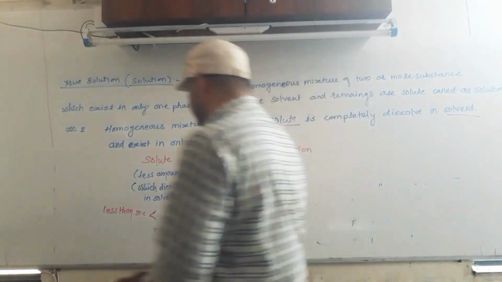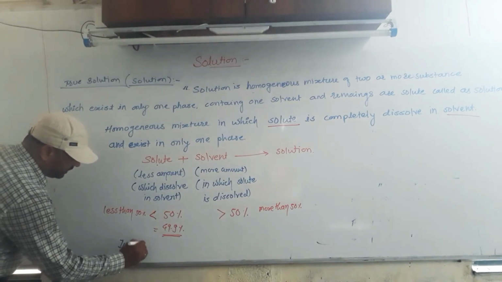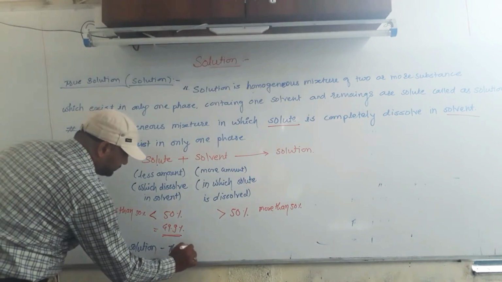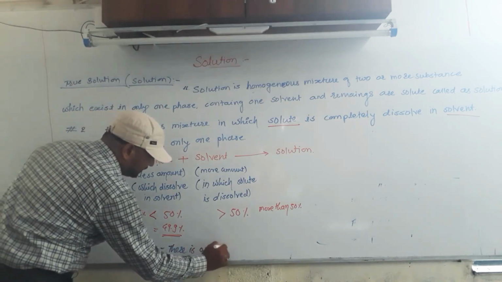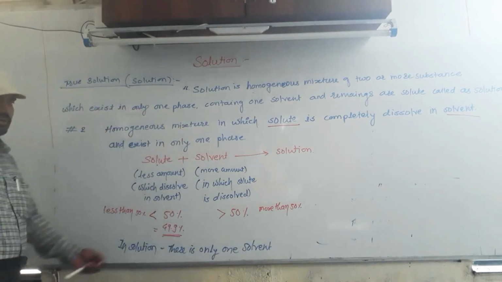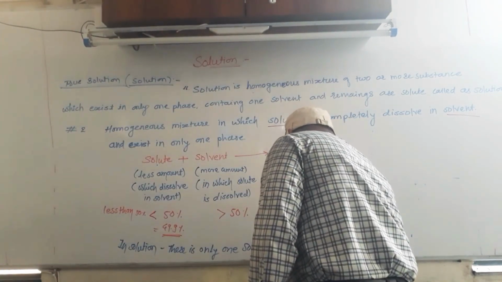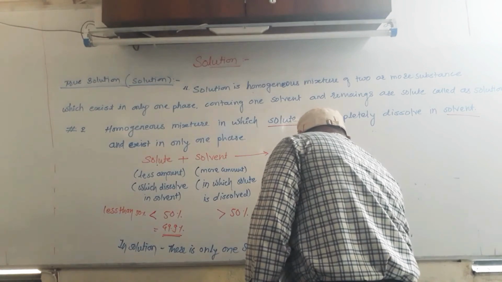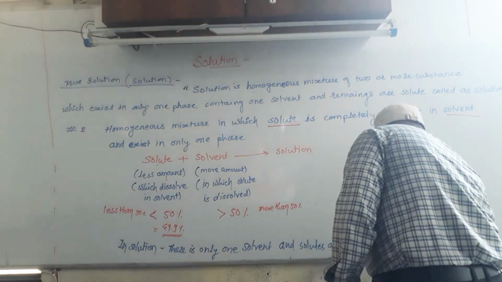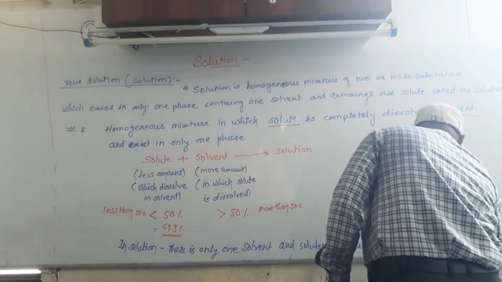Next one is an important term: in solution there is only one solvent. In solution there is only one solvent, and solutes may be 1, 2, or more than 2.